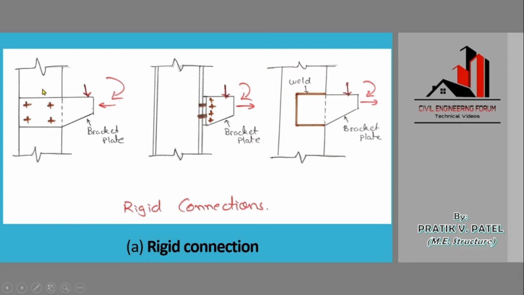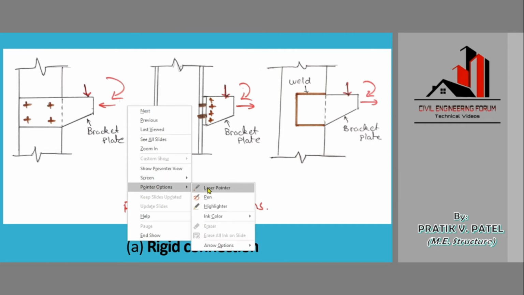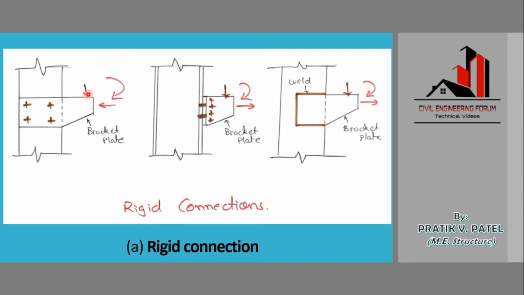Now if we join these two plates by rigid connection and apply a shear force, then it will provide a resisting force. That is, there will be a reaction for this action. Again, if we provide an axial force, this is the axial force. Let me change the cursor so that you can see properly. See, this is the shear force for which we are getting resistance. This is the axial force for which, if we pull or push this member, there will be resistance and it will not be able to move.